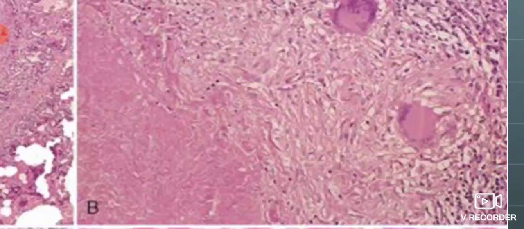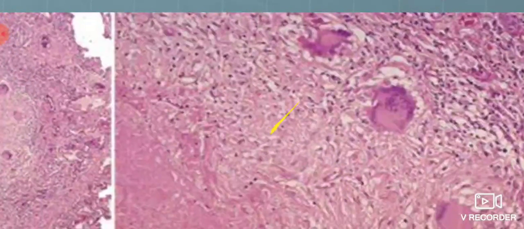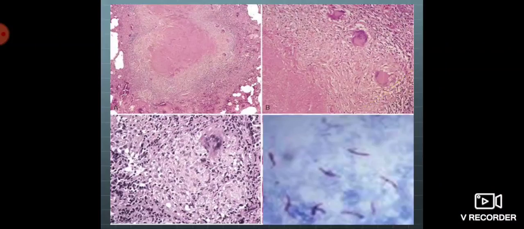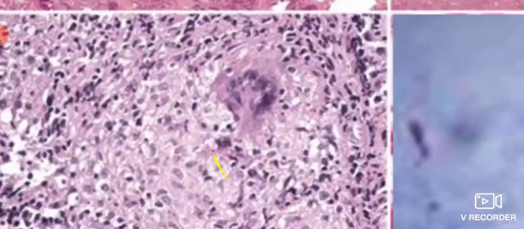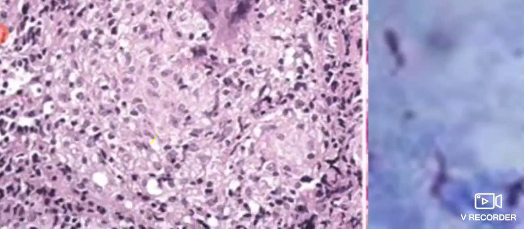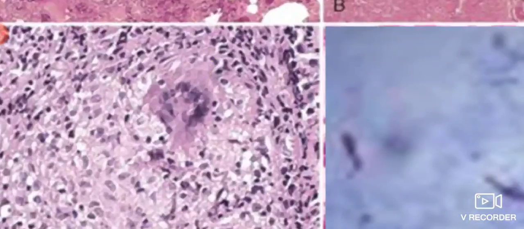Epithelioid cells are modified macrophages or activated macrophages. These modified macrophages have abundant acidophilic vacuolated cytoplasm, an elongated vesicular nucleus, and some of the epithelioid cells combine together and form the Langerhans type of giant cell.